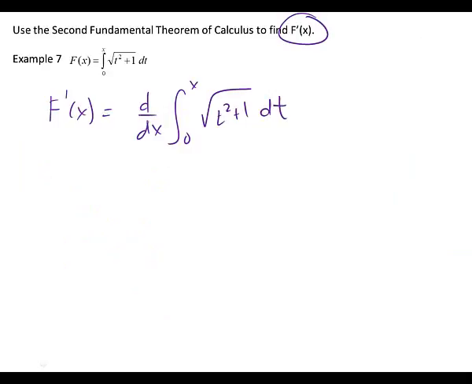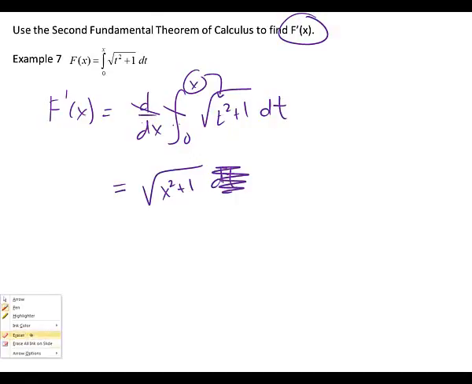Okay, so we see this. We know that these guys are going to cancel each other out, and what do I have to plug into the function? X. So we're going to have the square root of x squared plus 1. I'm sorry, not dt. Done. We integrated it, right? So the dt or dx part goes away.